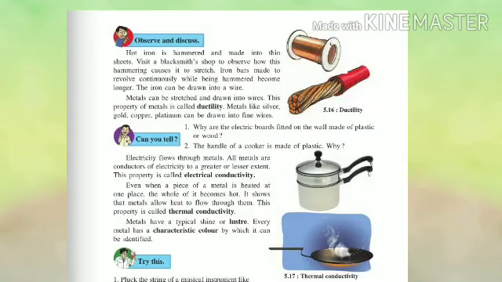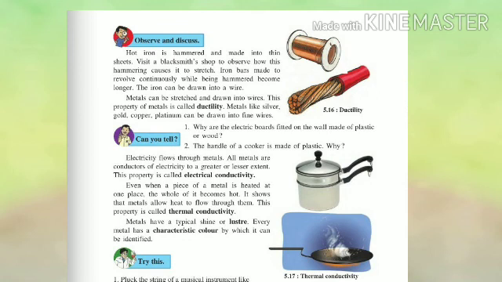Now observe, students, picture 5.16. Hot iron is hammered and made into thin sheets. Visit a blacksmith shop to observe how this hammering is done. Iron bars are stretched while being hammered and become longer. The iron can be drawn into a wire. Metals can be stretched and drawn into wires. This property of metals is called ductility. Metals like silver, gold, copper and platinum can be drawn into fine wires.